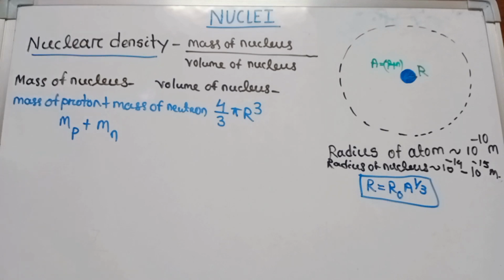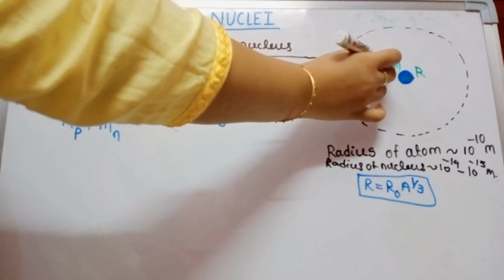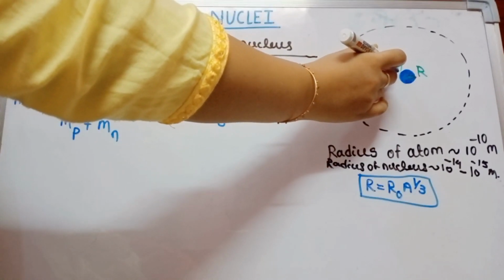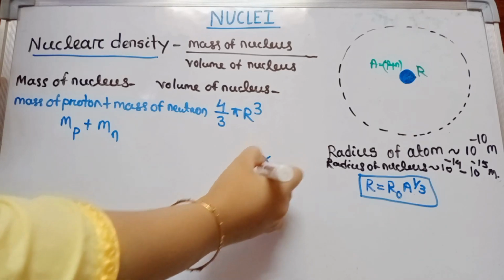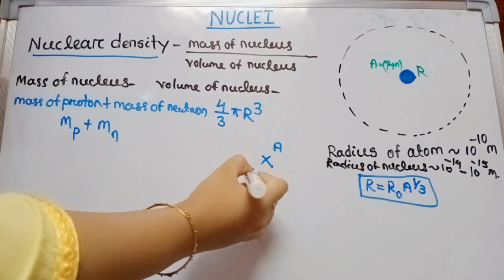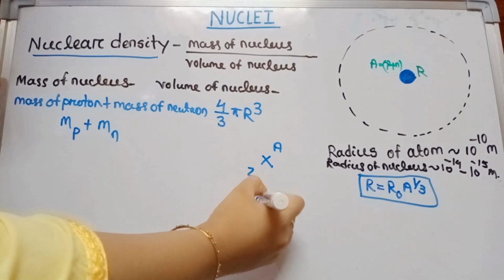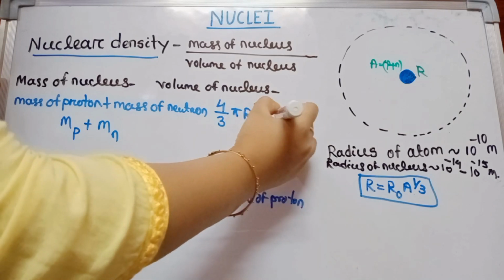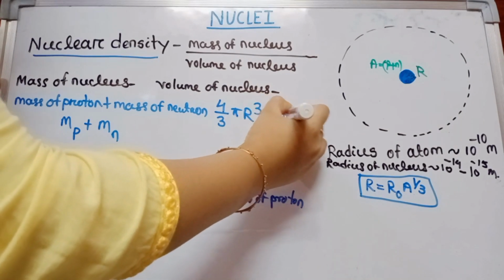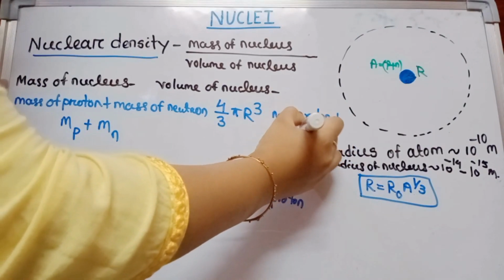A nucleus consists of a number of protons and a number of neutrons. An element is represented like this, X with Z and A, where Z is the atomic number, that means the number of protons, and A is the mass number, that is the number of protons plus the number of neutrons.